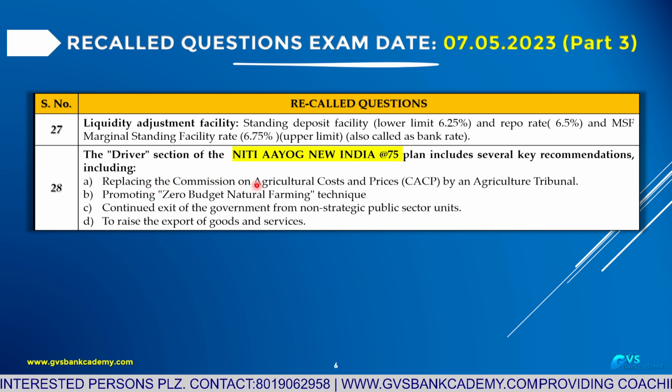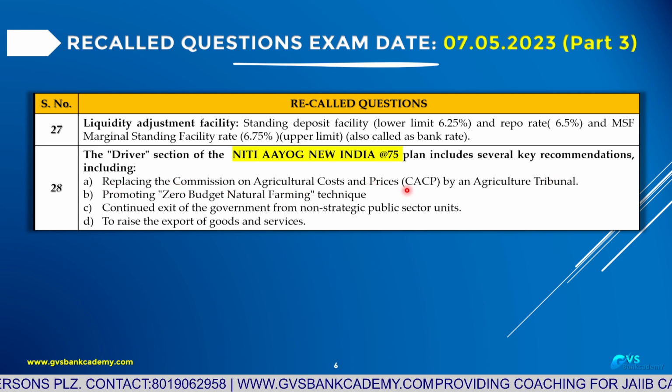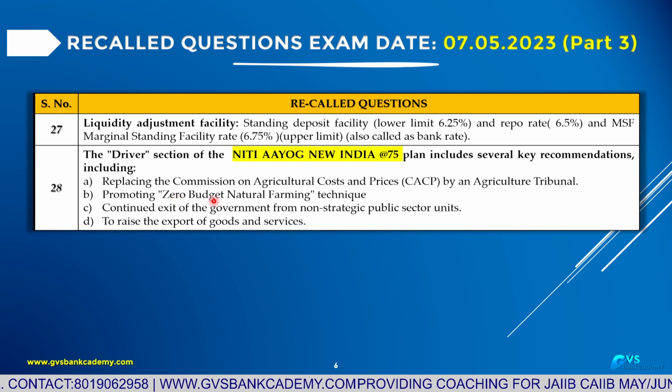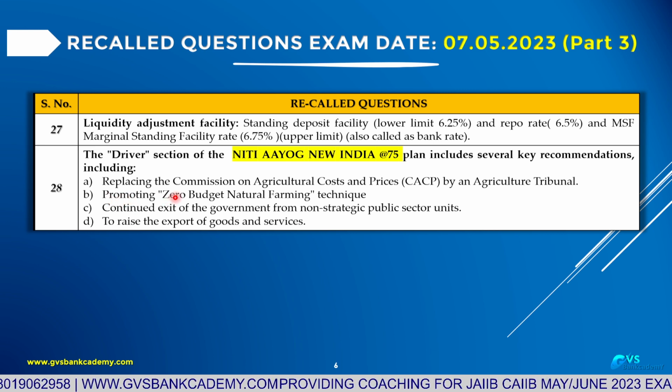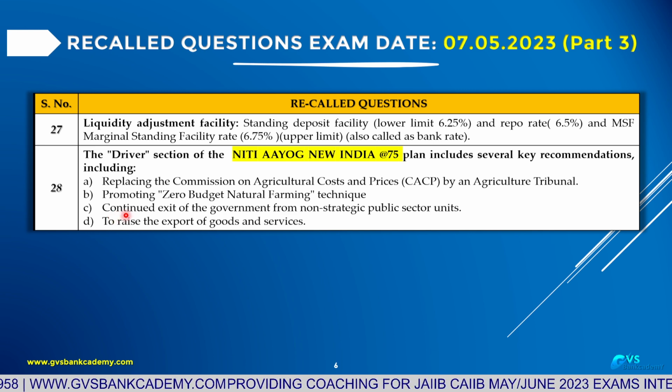First, replacing the Commission on Agricultural Costs and Prices by an agricultural tribunal. Very important. Second, promoting zero budget natural farming technique, to rationalize the costs in farming. Rationalization of costs.